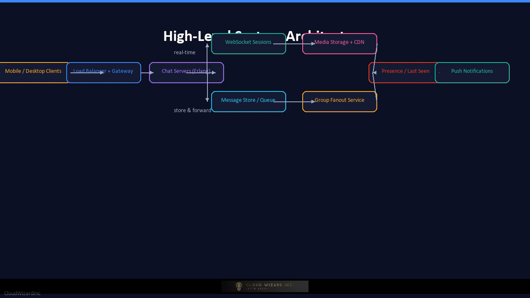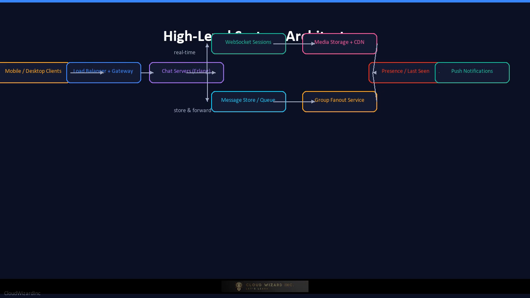Here is the high-level system architecture. On the left, mobile and desktop clients connect to the service over WebSocket or XMPP-like persistent connections, using end-to-end encryption before any message leaves the device. A load balancer and API gateway route traffic to a pool of chat servers, which are often implemented in languages like Erlang or Elixir, because they excel at handling millions of lightweight concurrent connections.